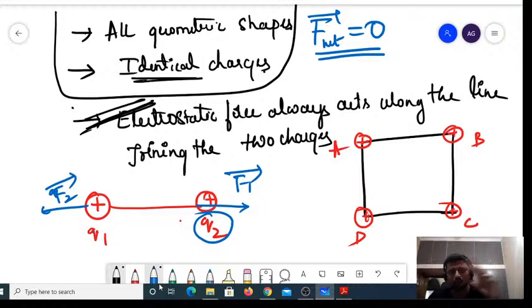What is the only one rule? The charges must be identical. That's it. If one is plus, all the remaining must be plus. If one is negative, all the remaining must be negative. Keep that in mind. Next, let us apply this rule for this question now.